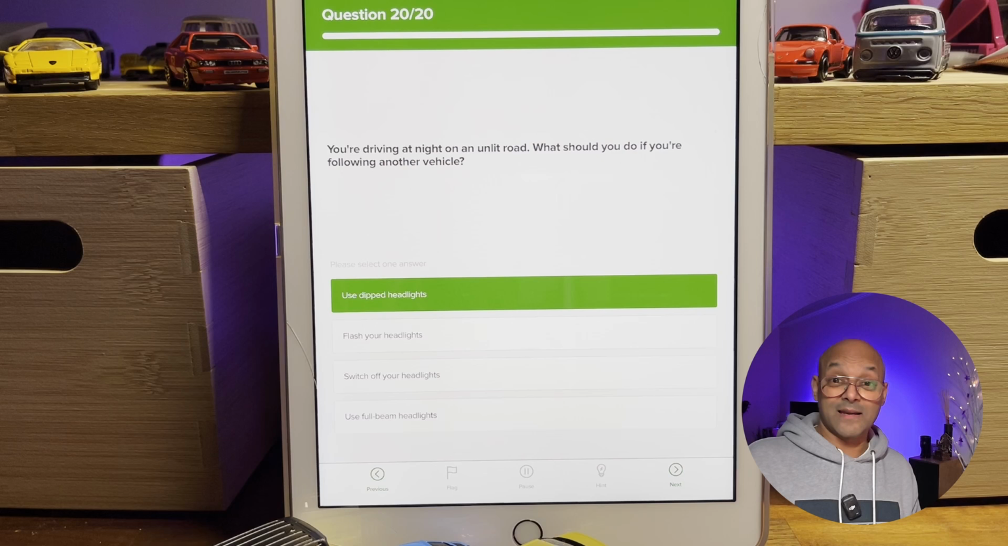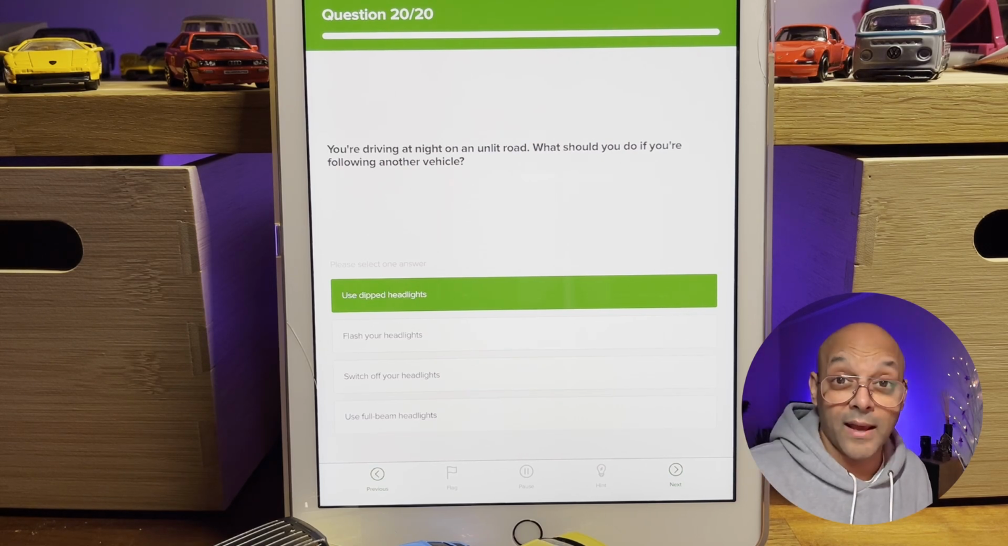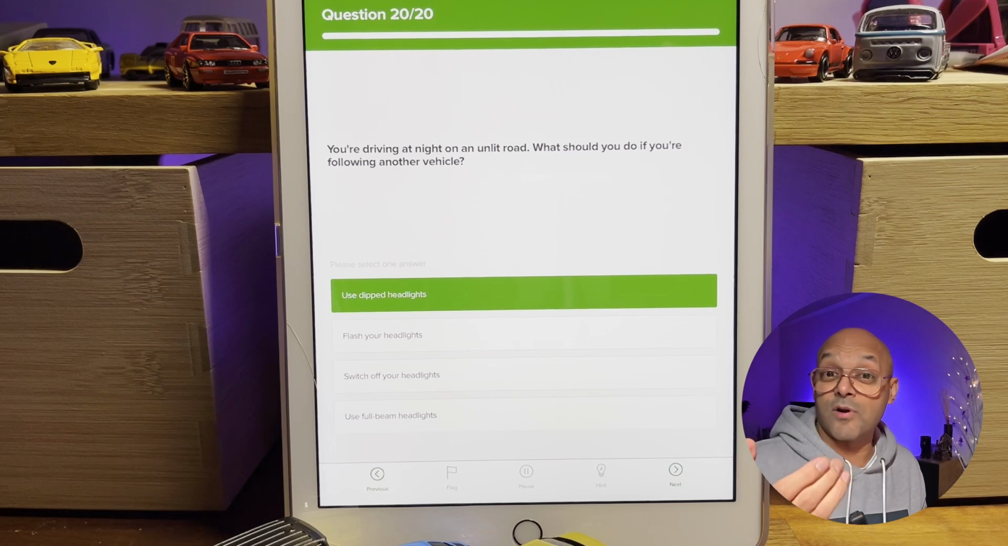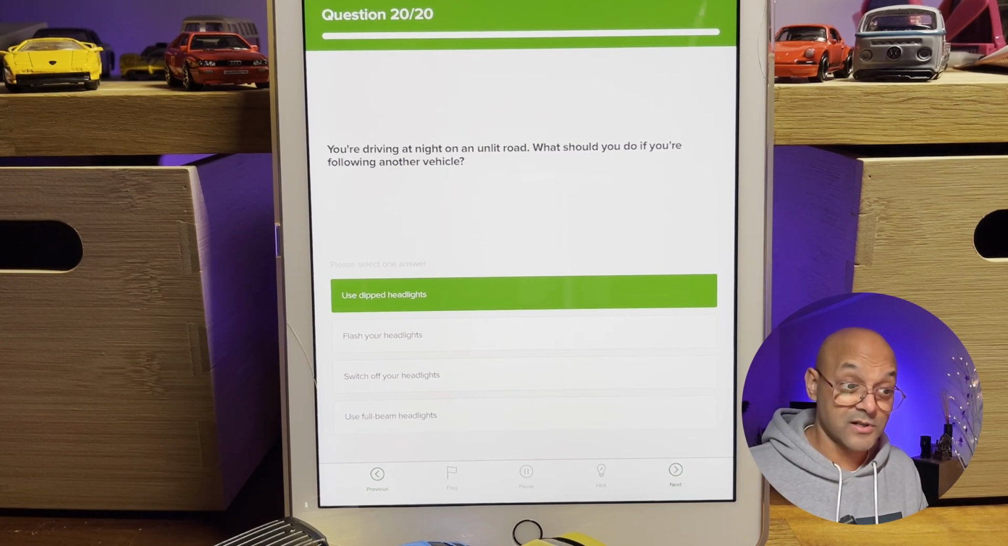You remember when you dip your headlights, they are dipped to the ground, and it doesn't blind the driver in front of you, and it doesn't blind the vehicles coming towards you either. Excellent. There we go. We've just done 20 questions.